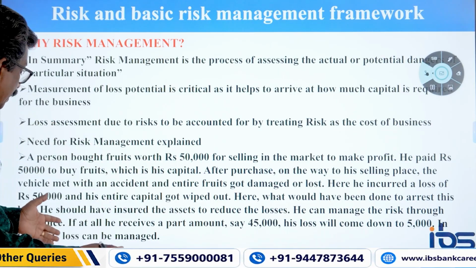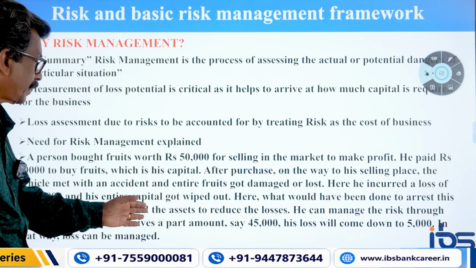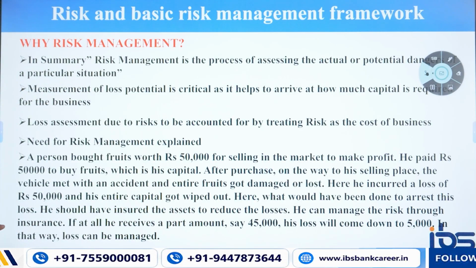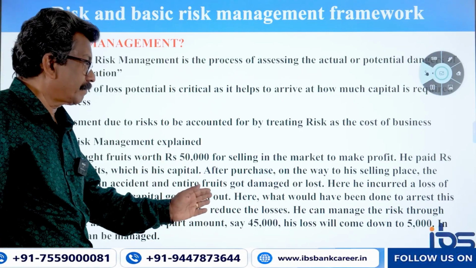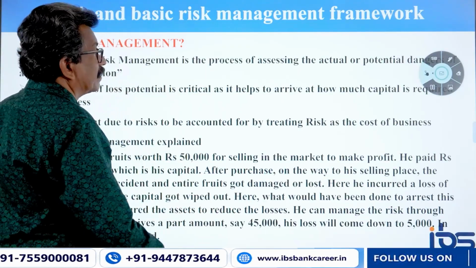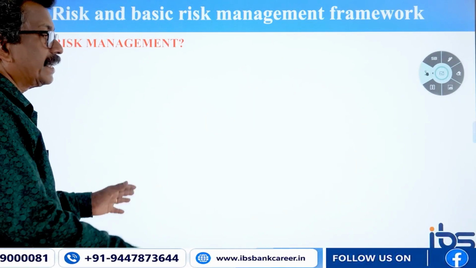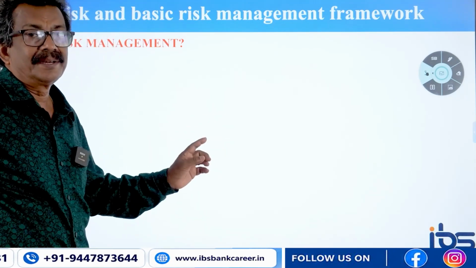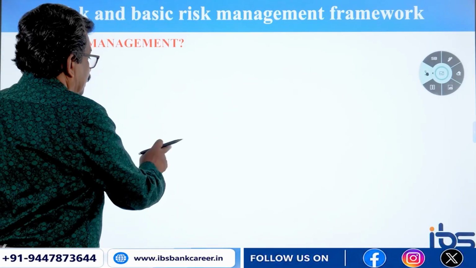This is erosion of capital. If he had received a part amount, say 45,000, his loss would have come down to 5,000. In that way, loss can be managed. That is the mitigation process explained in this example. Because he didn't insure, the entire capital was wiped out, since he didn't act efficiently to overcome the uncertainty.